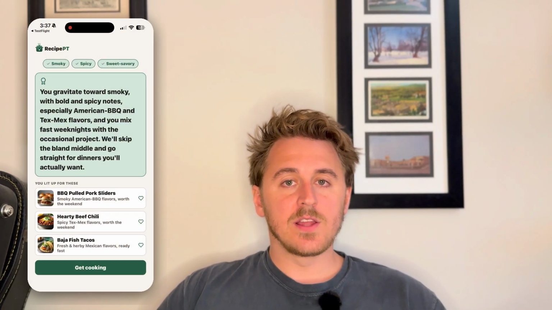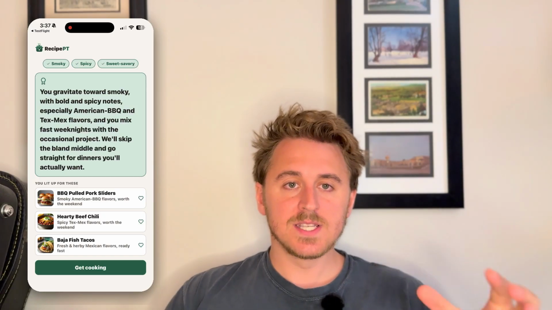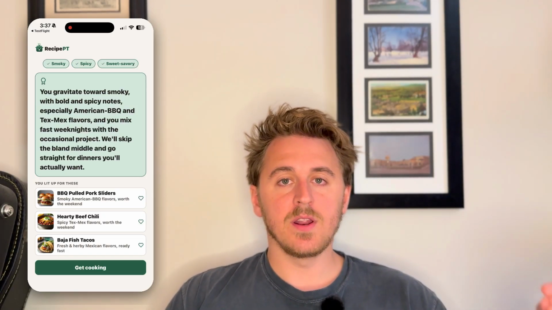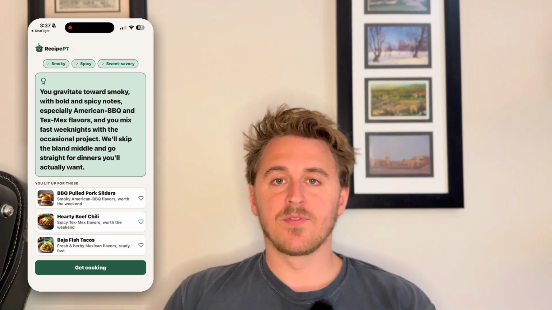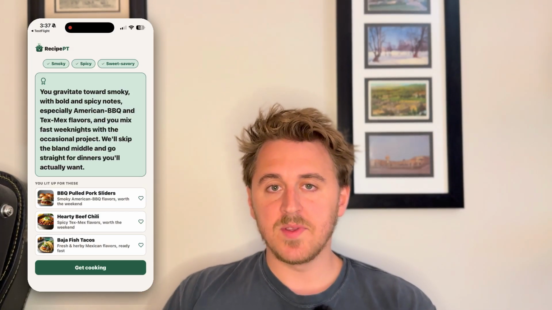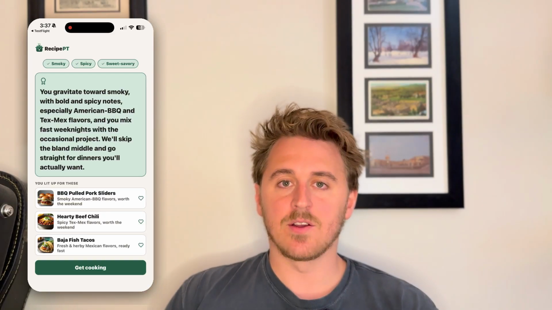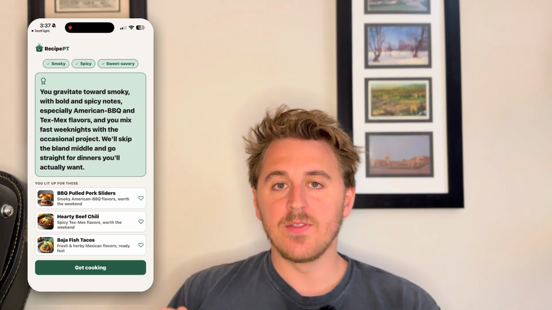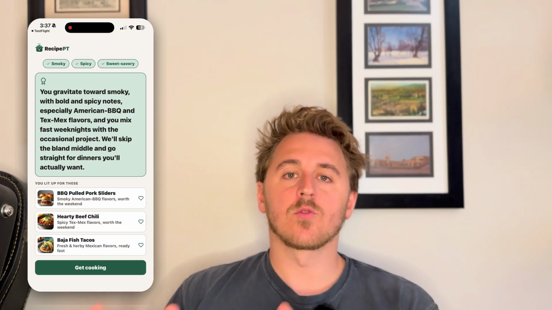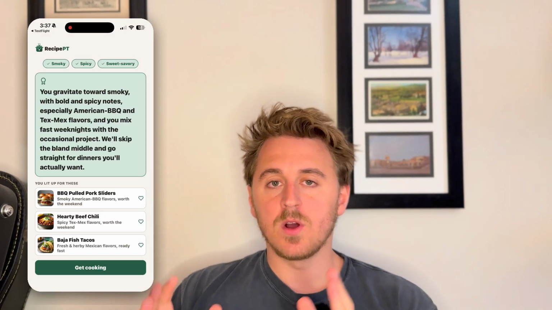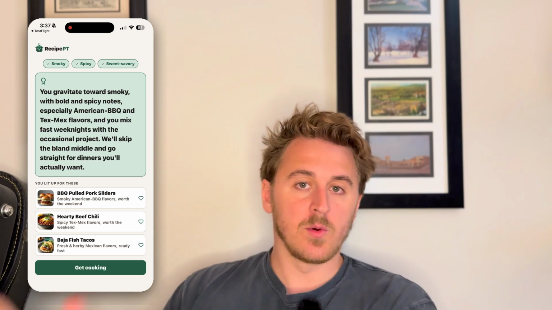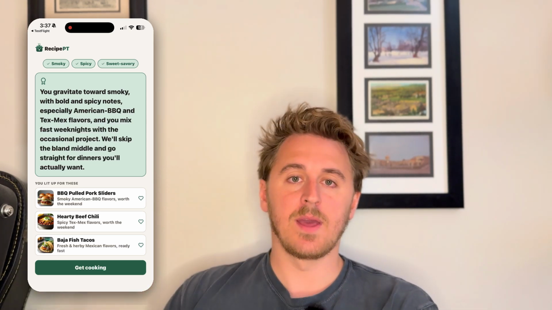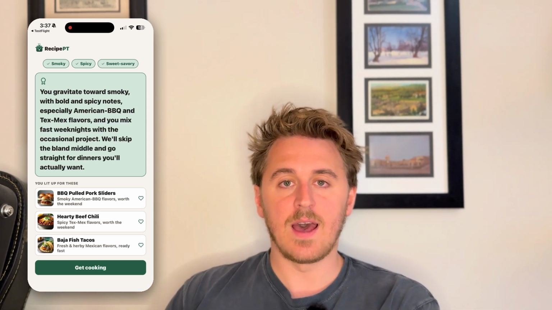Now the wow moment. This is where we show you your taste profile. It shows the user that we've actually listened to everything they've told us, we've put in a little bit of work, and we've said, look, we understand the general shape of things you like, and so the recipes that you're gonna get in the future are going to be tailored to you specifically. And this is a very important component to exist right before the paywall, because we want to show the user that we've done some work for them before showing them, hey, now you need to pay so that you can get the full features of this app.